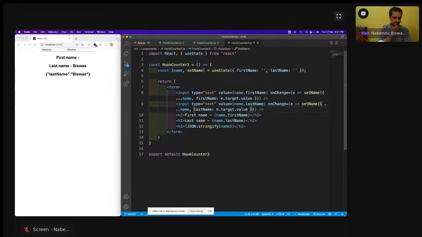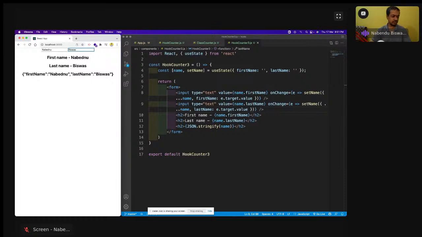Now let me refresh it. Now we will come back here, and now let me do it. See, if I do this thing, then also the last name is there. So when I'm changing this, the spread operator is taking whatever the earlier state was and merging it there. So this is how this merging is done. This is very important when you're going to do something like this.